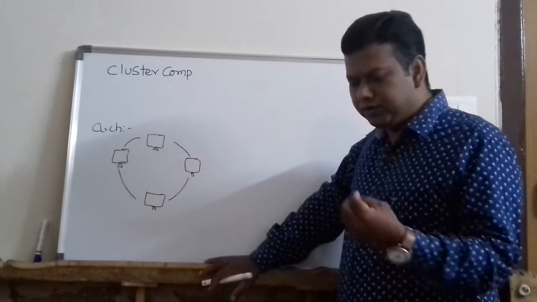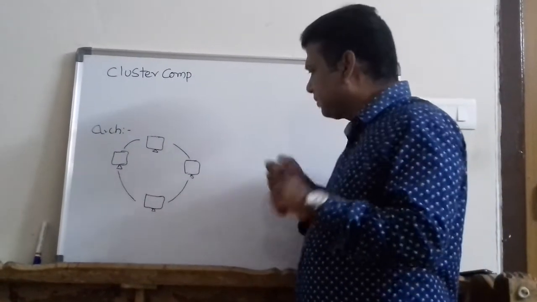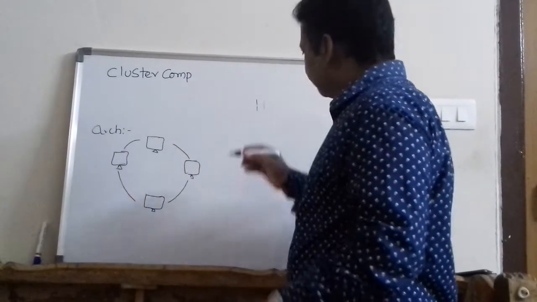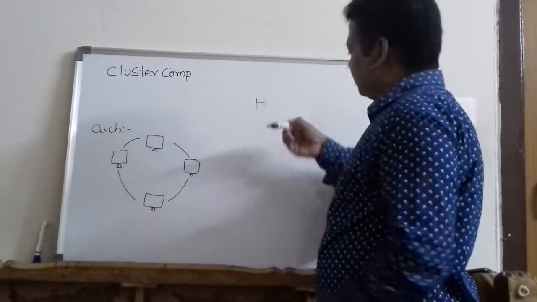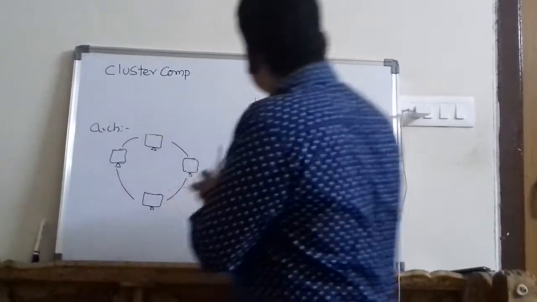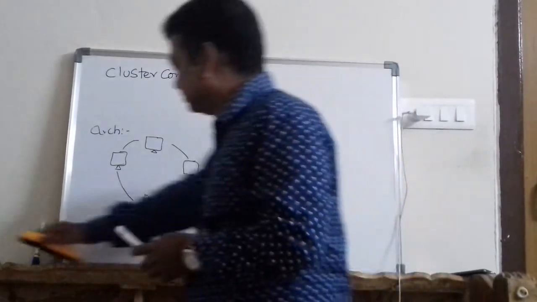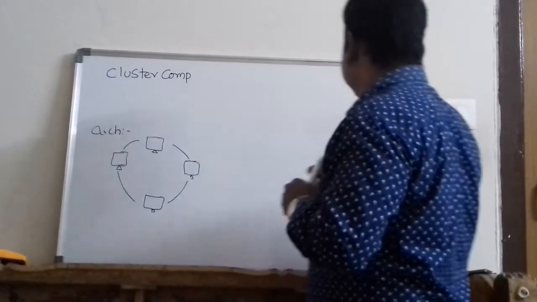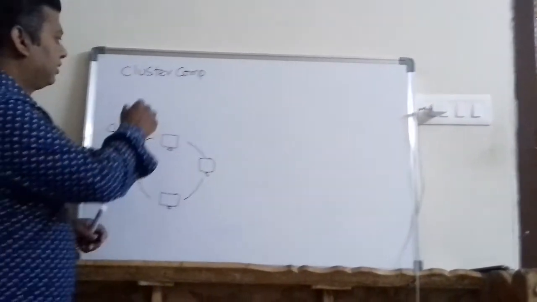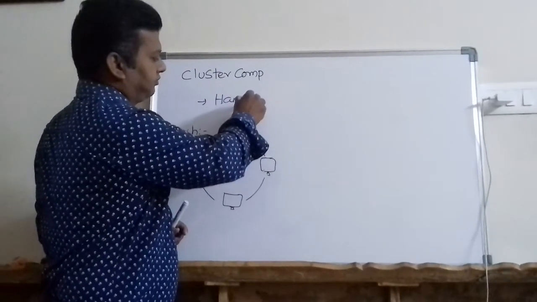So in a network, when two computers have to communicate, they use something called a handshaking mechanism. Let me write it here. Handshaking mechanism.